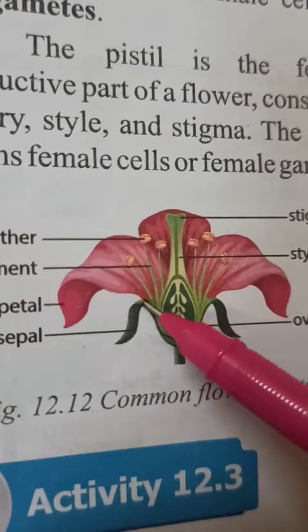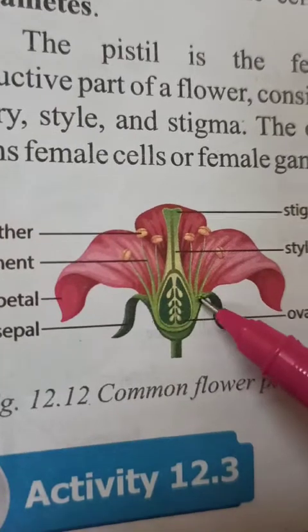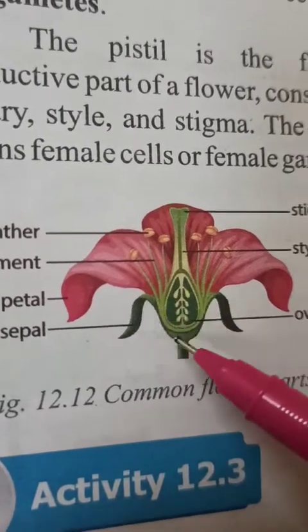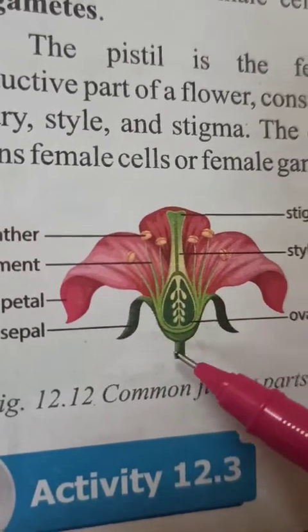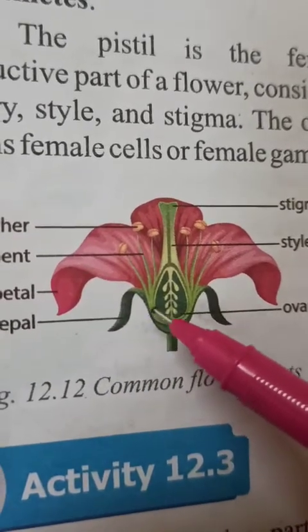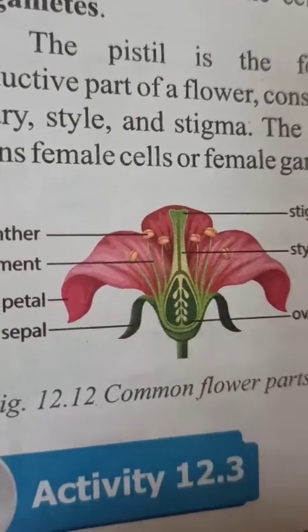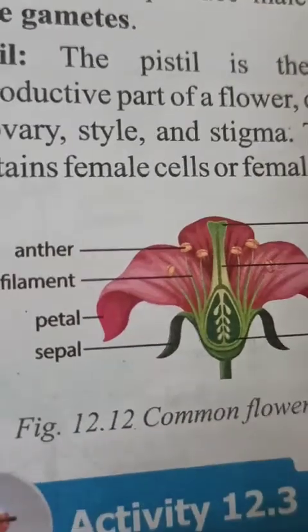The first part is the sepal. You can see these green leaf-like structures present as the outermost layer of the flower; they are called sepals.